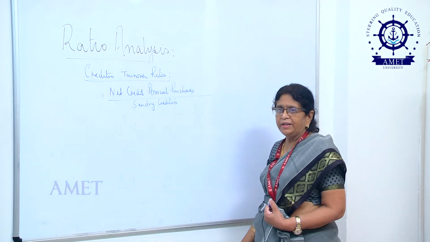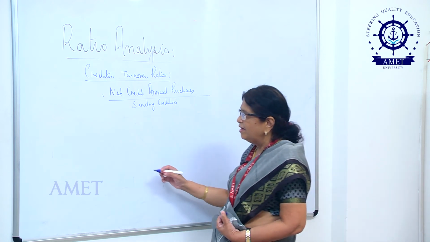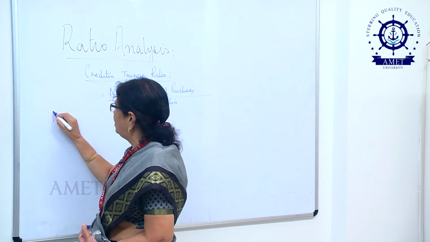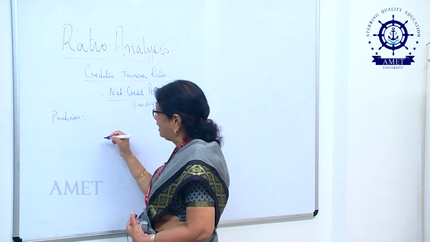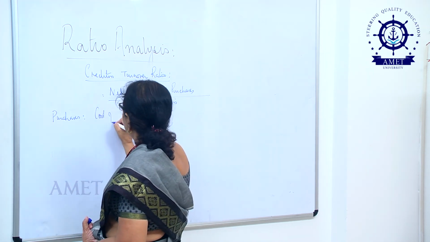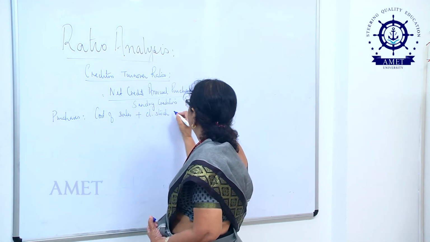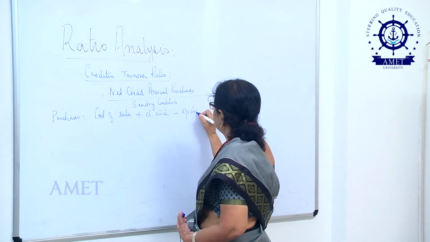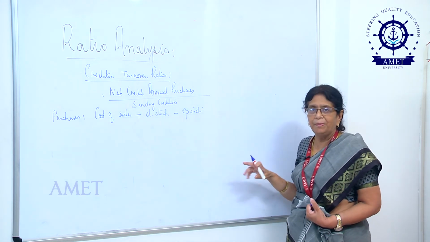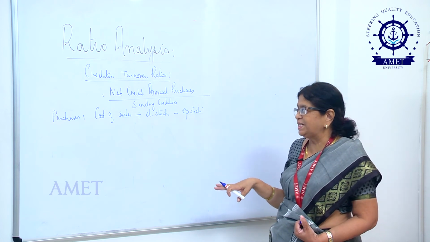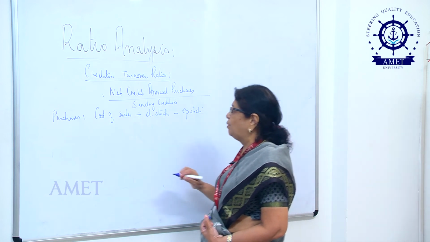Most of the time you will find in the problem that the purchases figure cannot be found out very easily, and it is only with the help of this formula that you will be able to arrive at the value of the purchases made by a company. Purchases is equal to cost of sales plus closing stock minus opening stock.